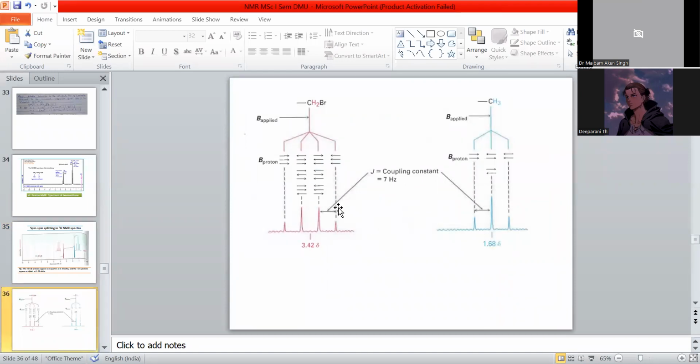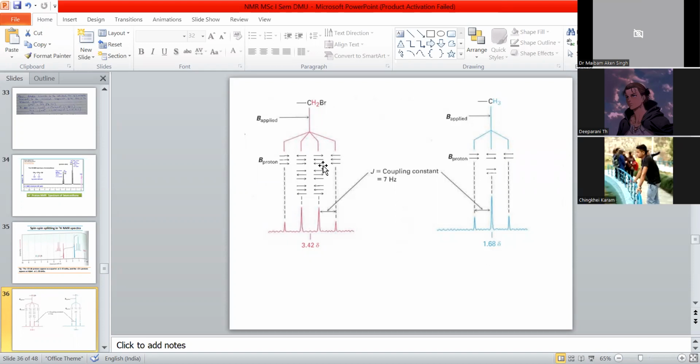In this case, this is the applied field, and this is aligned, and this is opposed. We will mark strongly reinforcing, weakly reinforcing, weakly opposing, strongly opposing. We will mark the quartet like that.